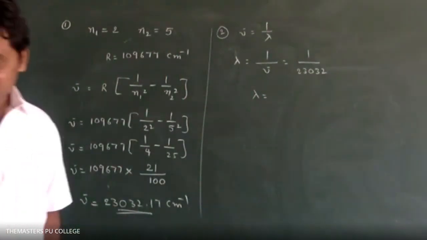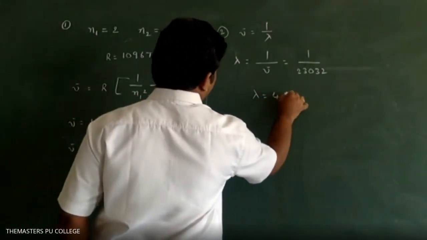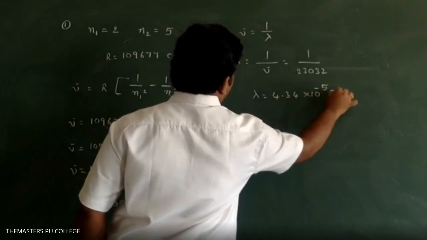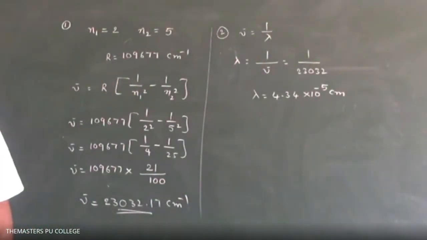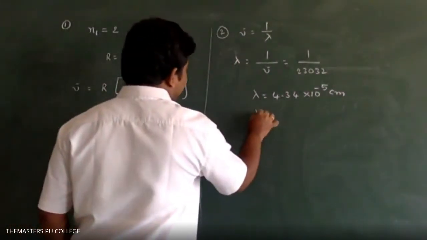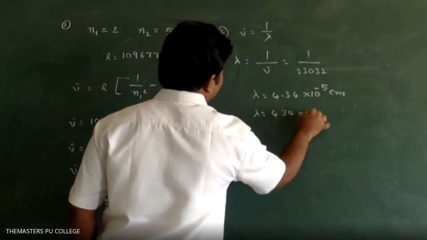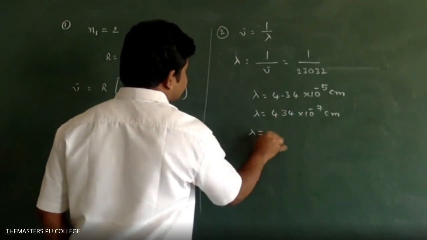So you will get a scientific notation. .34 into 10 power minus 5 centimeter. Lambda is equal to 434 into 10 power minus 7 centimeter.